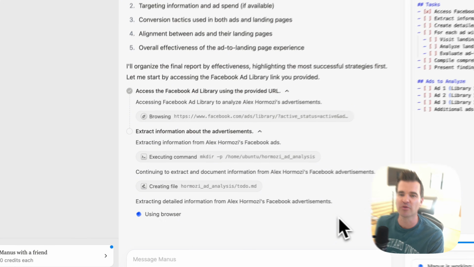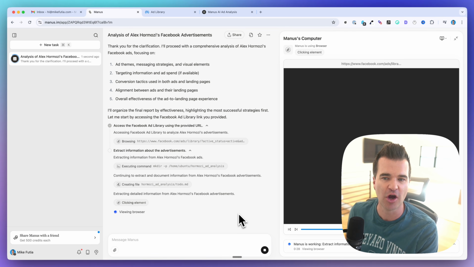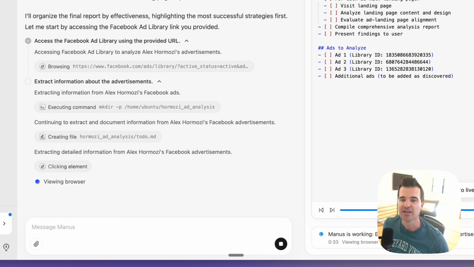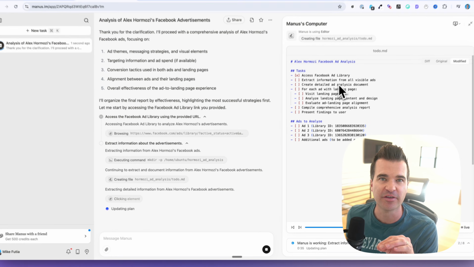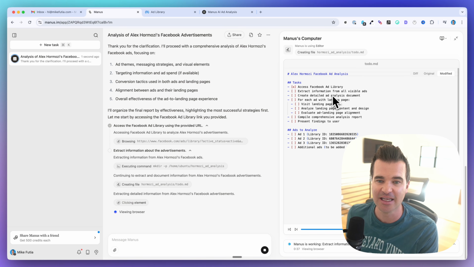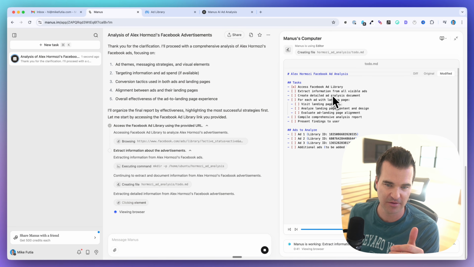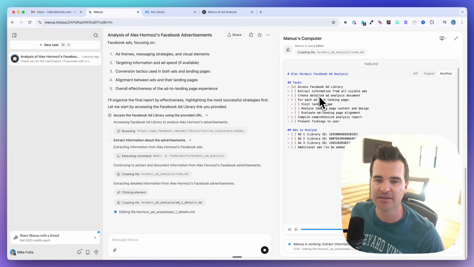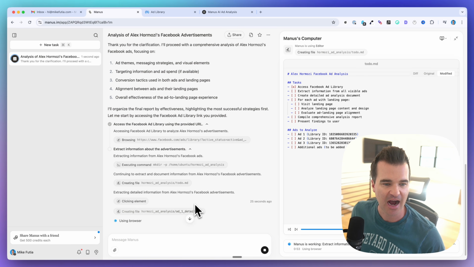So what it's doing right now is it's generating its own to-do list. Let me see if I can click back into this. So here's the markdown file, the to-do list. So it's got a list of tasks, and then it's going to come up with everything that it needs to do. So extract the information, create the document for each page with a landing page, visit the landing page. So I didn't have to tell it to do any of this. It's going to come up with this list on its own.